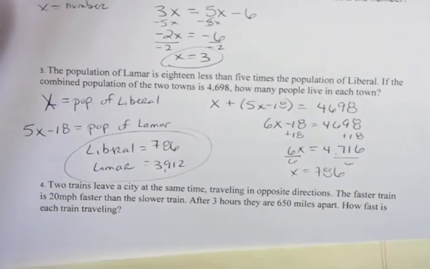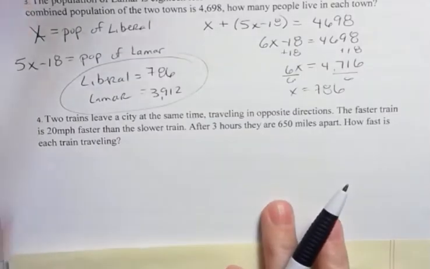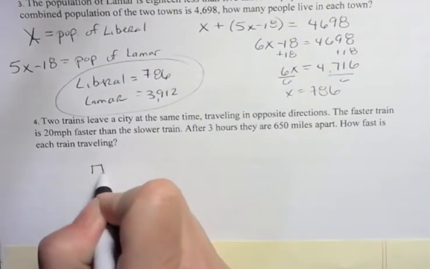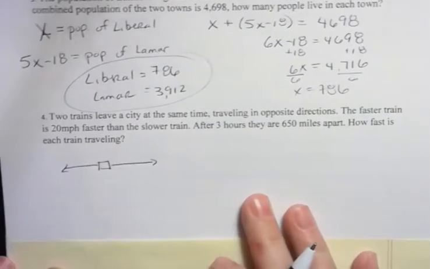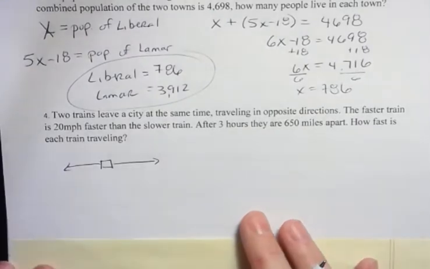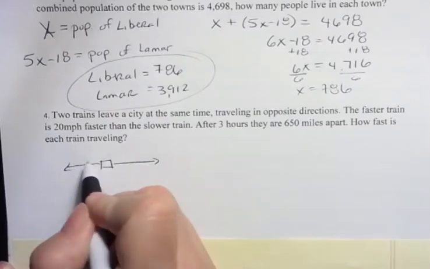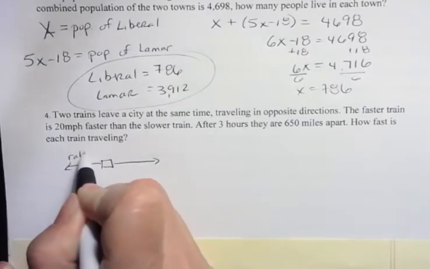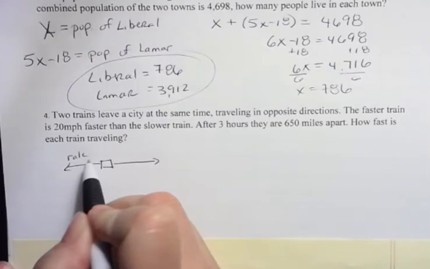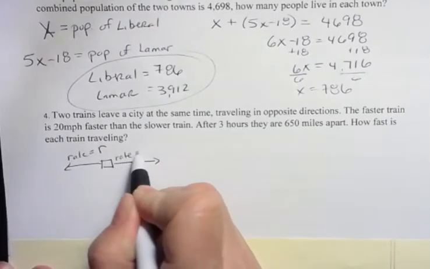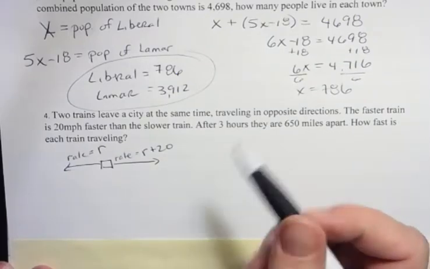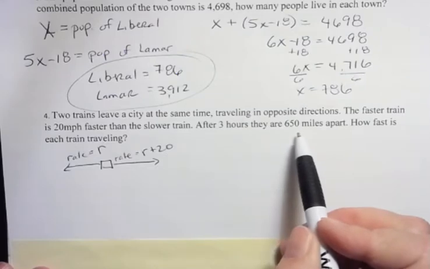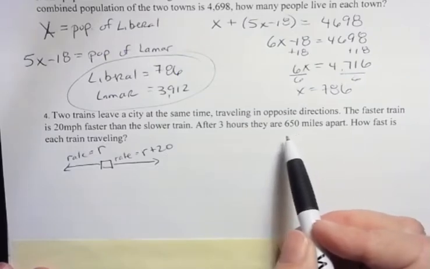One more. Two trains leave at the same time traveling in opposite directions. Here's where I start maybe, and then one of them's going this way and the other one's going that way. The faster train is going 20 miles per hour faster than the slower train. So let's say that the rate of the slower train, this one didn't go as far, is r. Then the faster train going this way, the faster train's rate is r plus 20. It's going 20 miles per hour faster. After 3 hours, they are 650 miles apart. How fast is each train traveling?